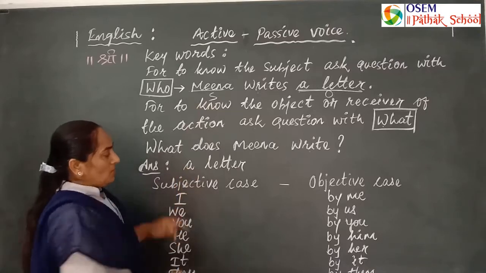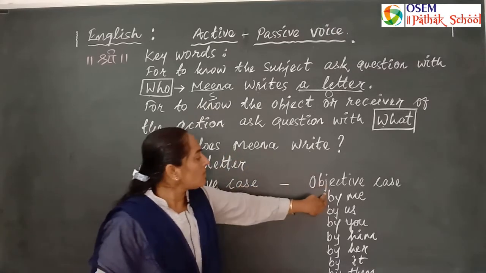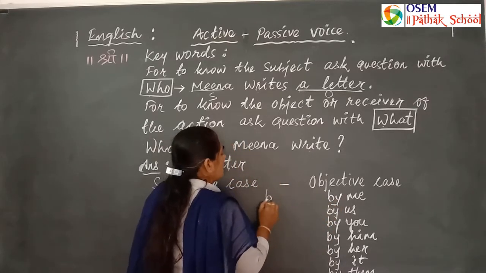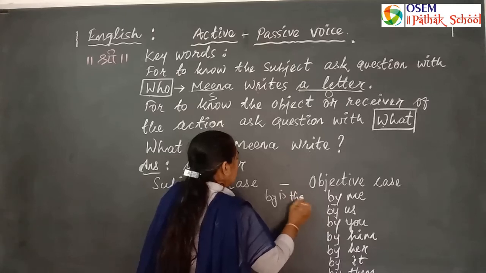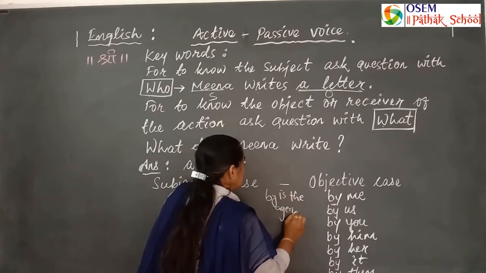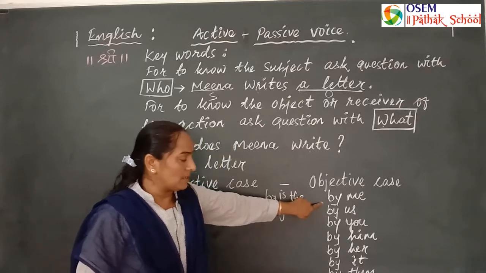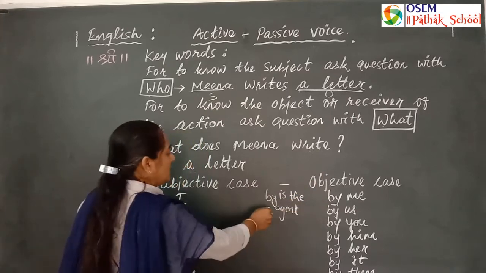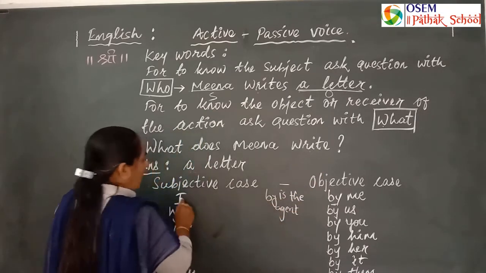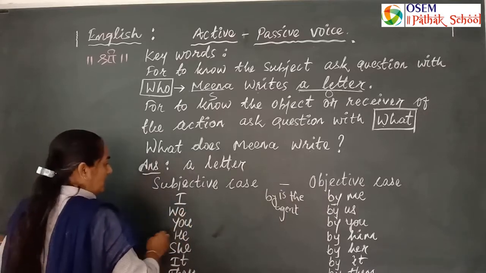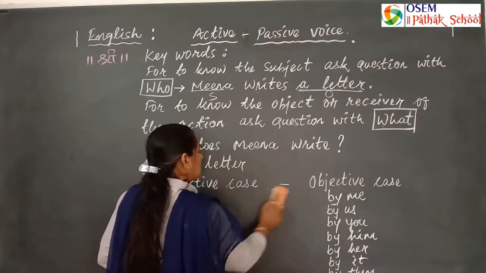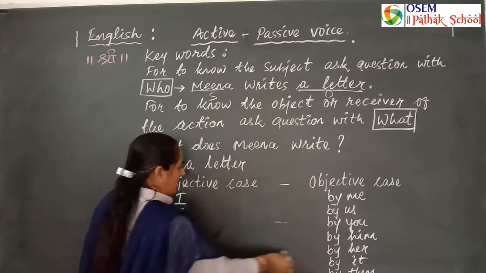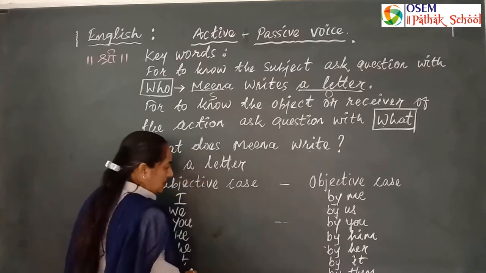For active passive, we should know the subjective case and objective case. I, by me. Here by is the agent. We cannot say by is a preposition here. There are many uses of by in English, but here by is the agent. I, by me; we, by us; you, by you; he, by him; she, by her; it, by it; they, by them.